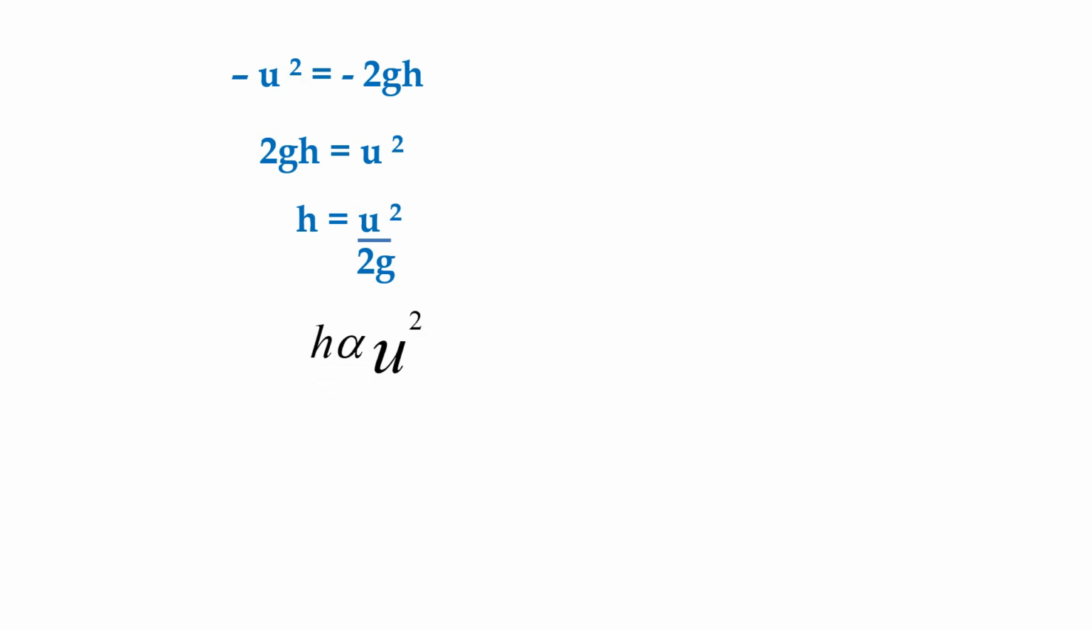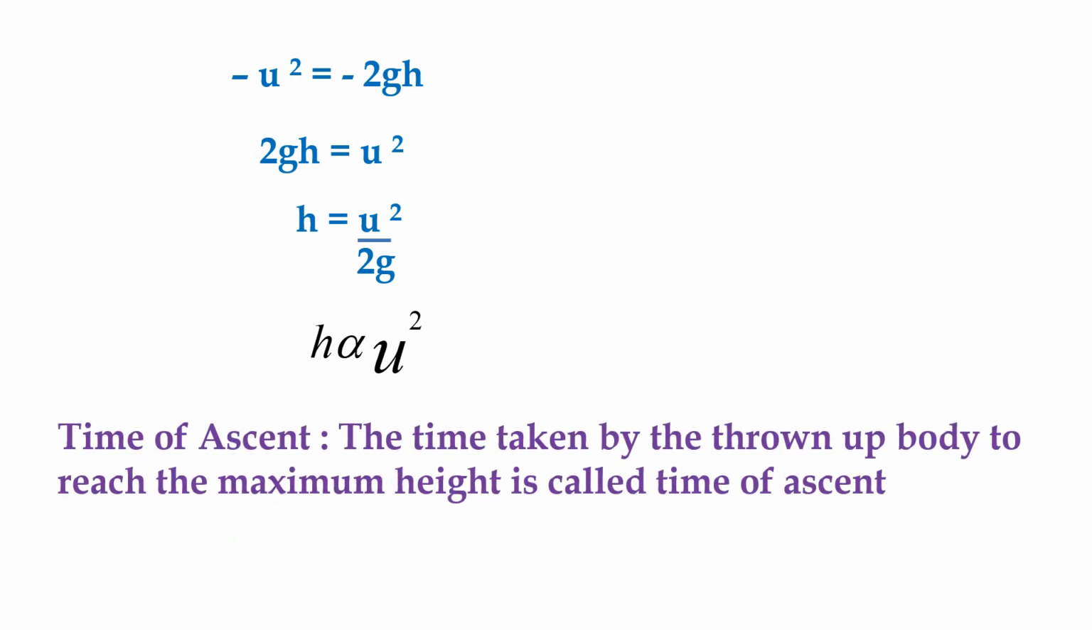At a given place g is constant, so we can write the relation h is proportional to u square. That means maximum height is directly proportional to the square of the initial velocity.